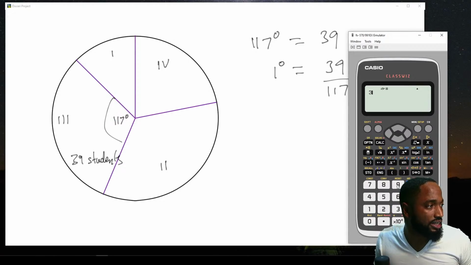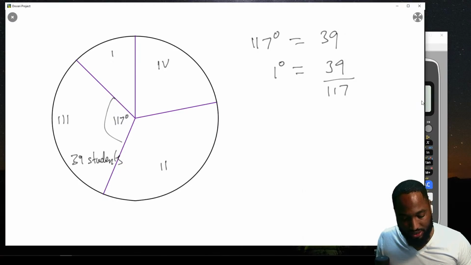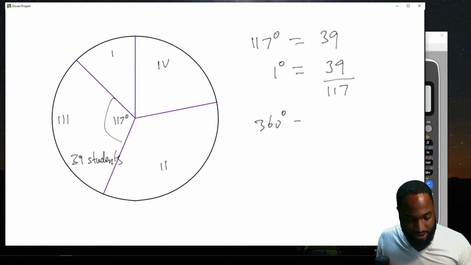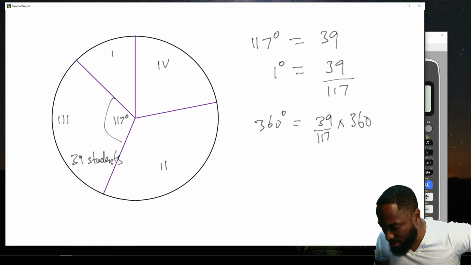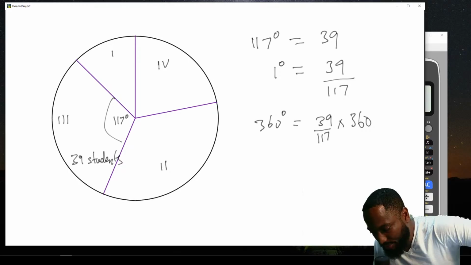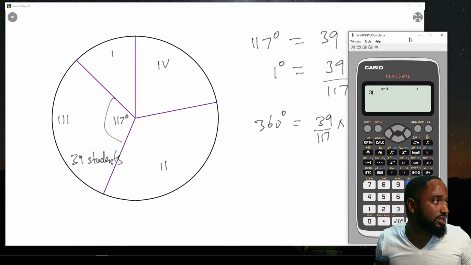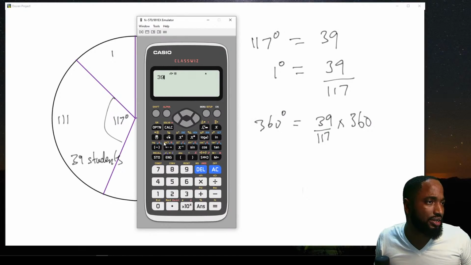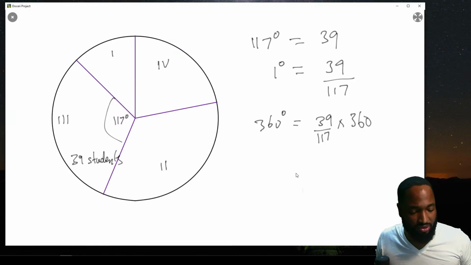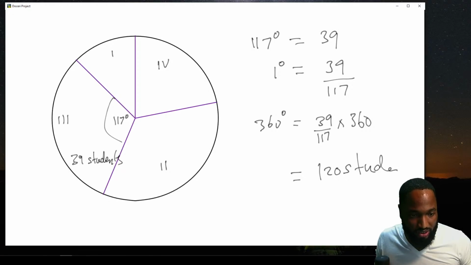So in all, 360 degrees is 39 over 117 multiplied by 360. We hope this works out for the best, because it's 39 over 117 multiplied by 360. Give me a nice answer there. 120. Somebody said that in the chat. Congratulations, you're brilliant. 120 students.